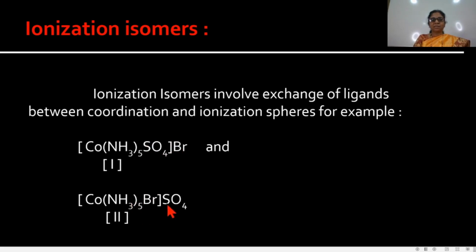When the second is ionized, it gives SO4 2 minus. Only the ligands of the coordination sphere and ionization sphere differ. This type of isomers are called ionization isomers.